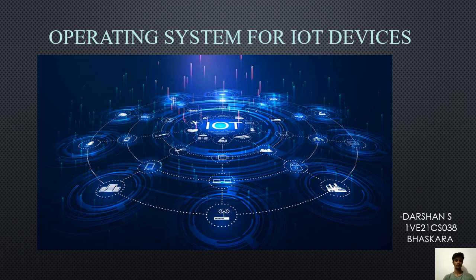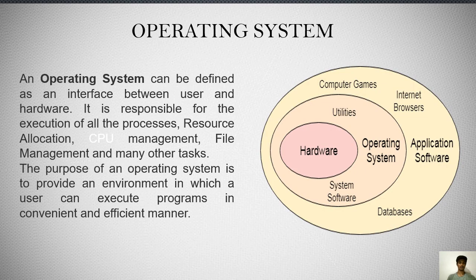Today I am here to explain about the operating system for Internet of Things devices. Let us see a brief introduction about the operating system. An operating system can be defined as an interface between user and hardware. It is responsible for the execution of all the processes, resource allocation, CPU management, file management and any other tasks.